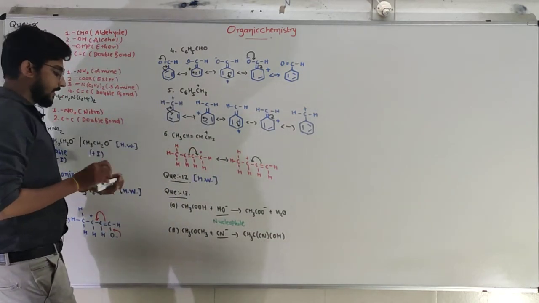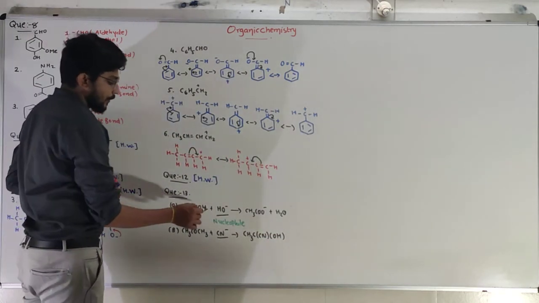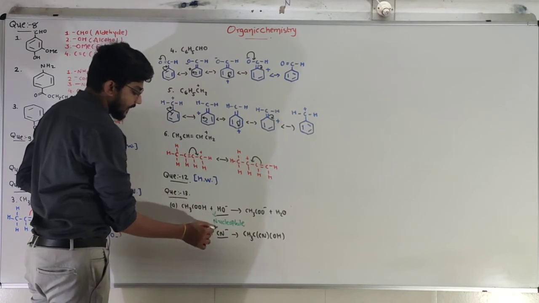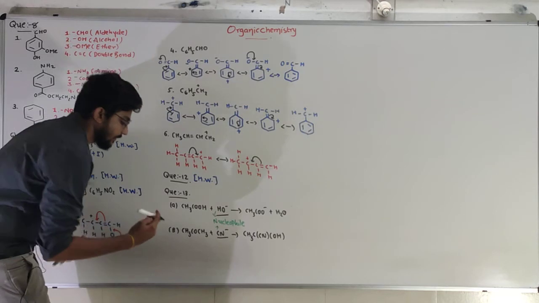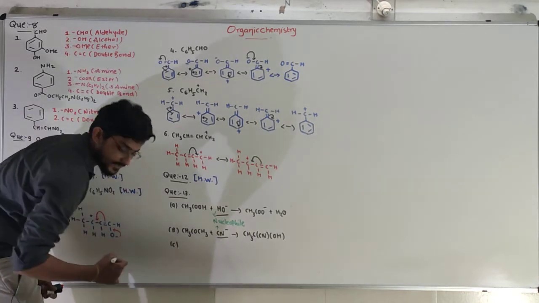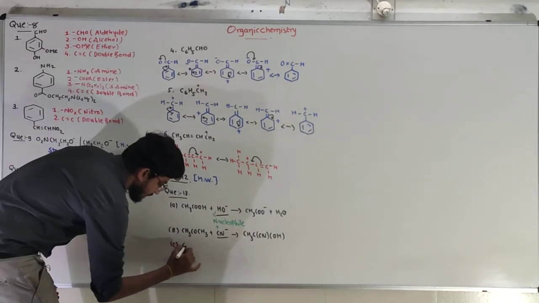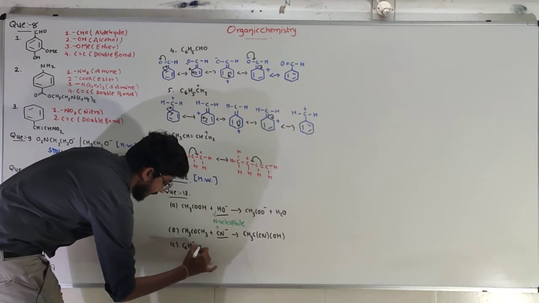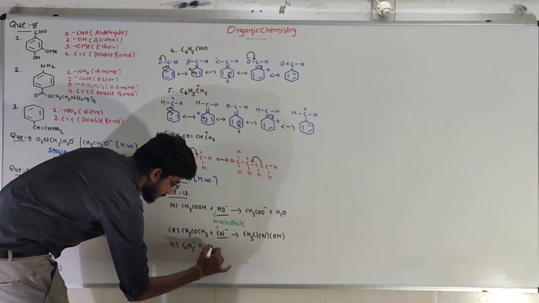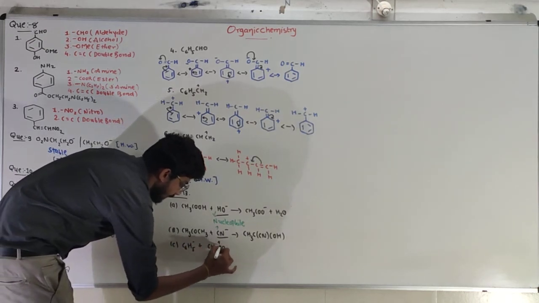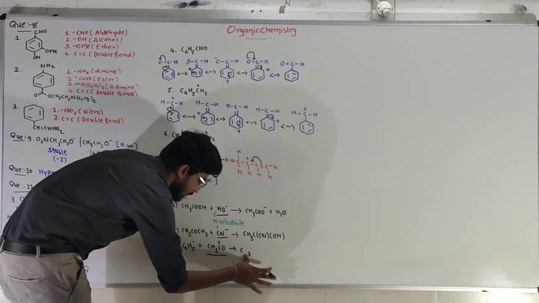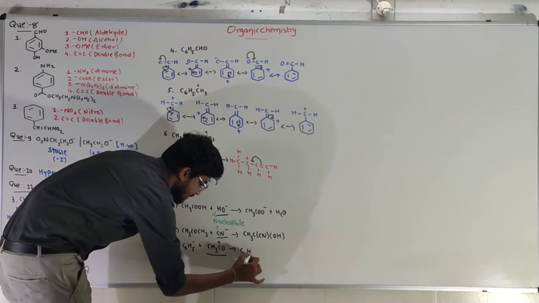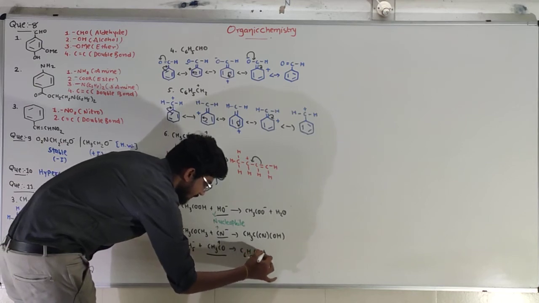The underlined one is again a nucleophile because of the negative charge. Both of them are nucleophiles. So the next reaction: C6H5 minus plus CH3CO plus gives me C6H5COCH3.